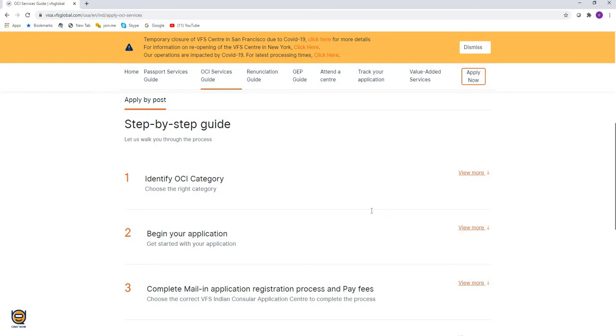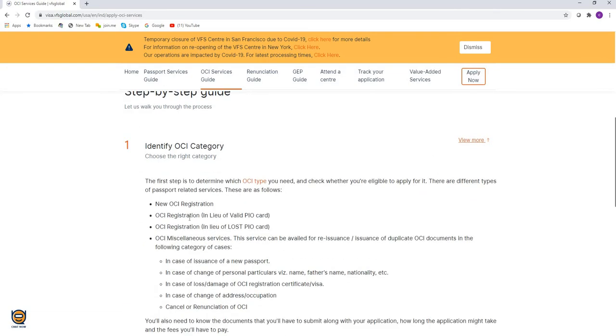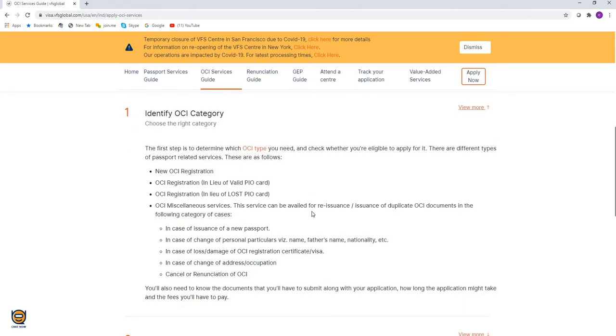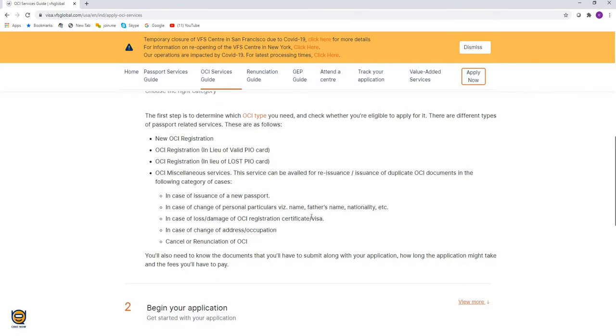Now there are various categories. A new OCI, OCI in place of your PIO card which is already valid, OCI for the PIO card which you have lost, or miscellaneous services, which are issue of new OCI card having the reference of new passport, change of particulars, loss or damage, change of address, or you want to cancel your OCI. All the services fall under miscellaneous services.